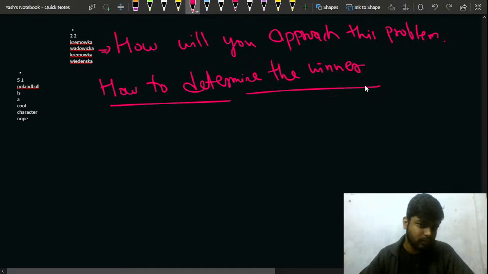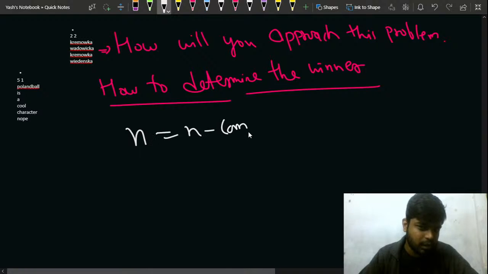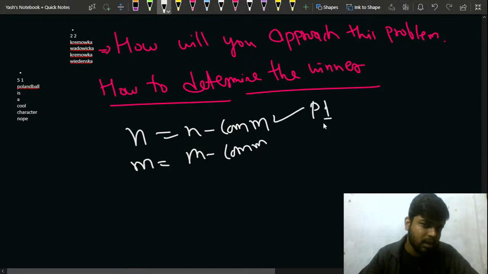You have seen all the cases that can be possible. Now I want the answer from all of you: how should we approach this game? We have talked about common words. We have talked about the number of unique words, that is n minus common words, and then m minus common words as well. These are the words unique to the first player, and these are the words unique to the second player.